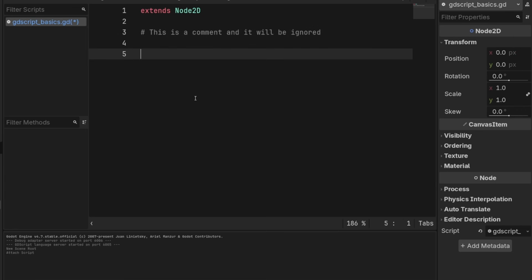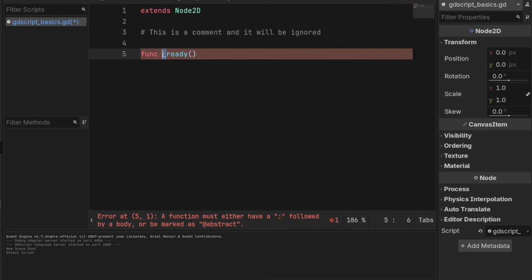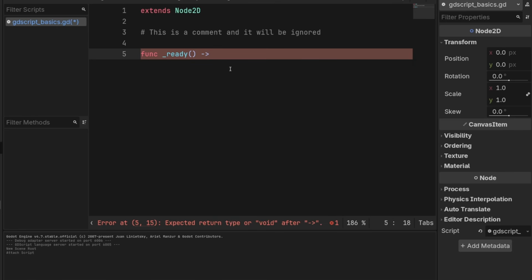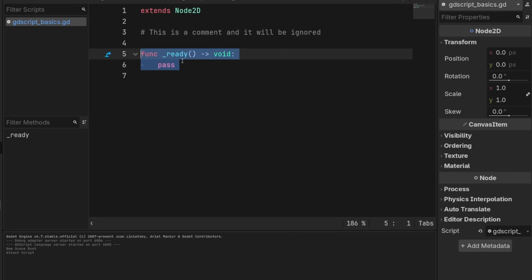And the next thing I'm going to do is create a little function that's going to run whenever this scene loads in. So that is called ready. And to get it to work, we do func _ready, func space underscore ready, and then parentheses. We'll do a little arrow, which is a hyphen and a right angle bracket. And then we're going to say void and then a colon. And then I'm going to type pass after this with an indentation just so that it doesn't give me an error right now. So what I've done here is declared a function called _ready and said that it doesn't return anything. We'll cover that later. It doesn't take any values or arguments into it, and it doesn't do anything.